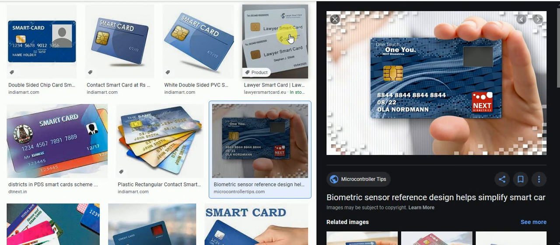Only you can access your smart card, with your password or if you know how to access it. Another person cannot access your card. There is a security system in this card. We already know the ATM card.